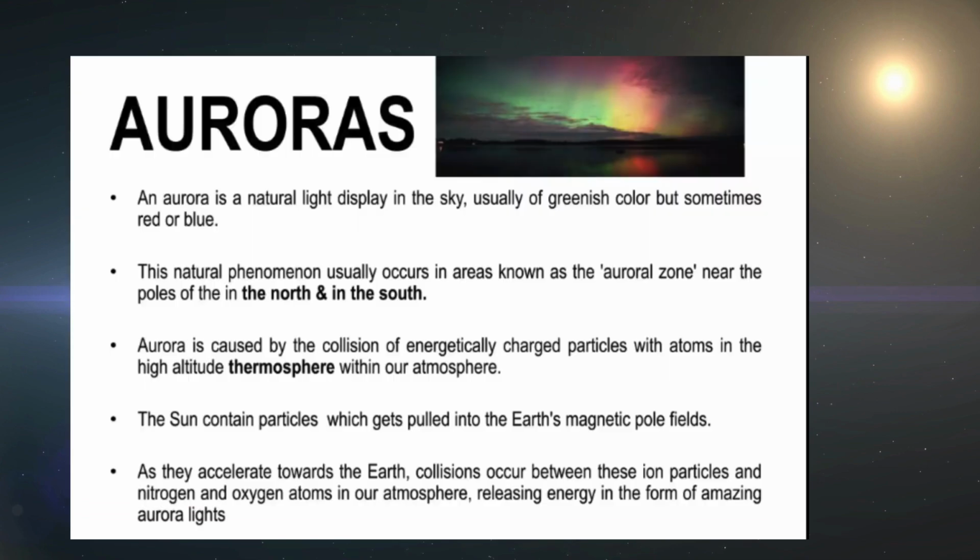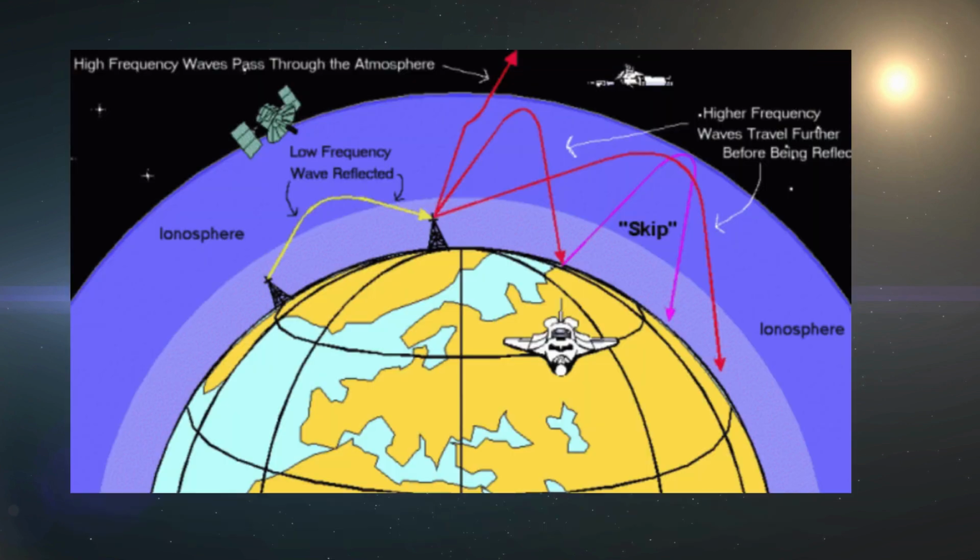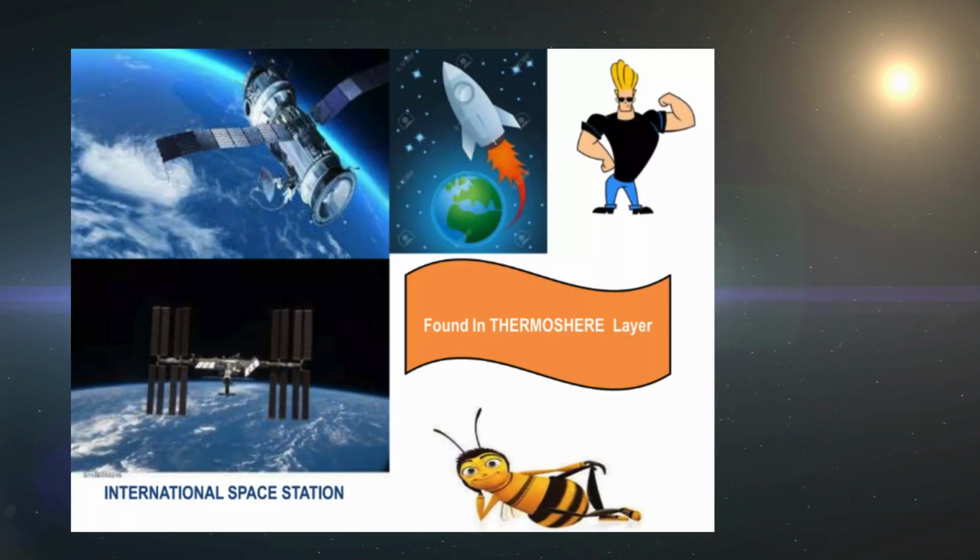The interaction of charged particles in the ionosphere with the Earth's magnetic field contributes to the formation of auroras in polar regions, such as the aurora borealis, northern lights, and aurora australis, southern lights. In this layer of the atmosphere, temperature increases with increasing height. Radio waves transmitted from the Earth are reflected back to the Earth by this layer. Satellites orbit in the upper part of the thermosphere.